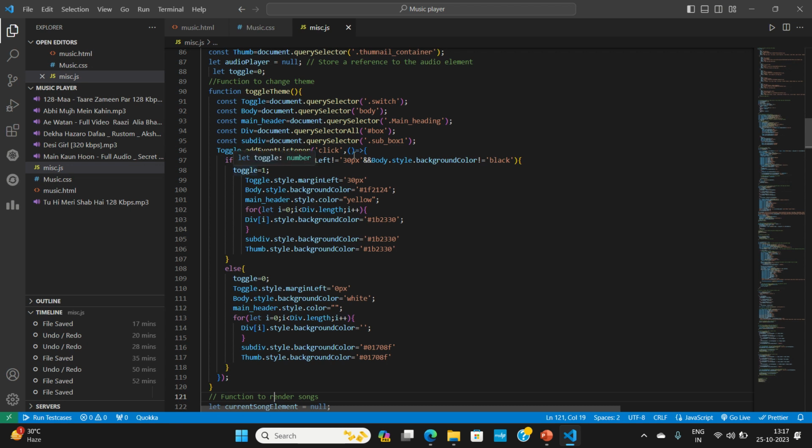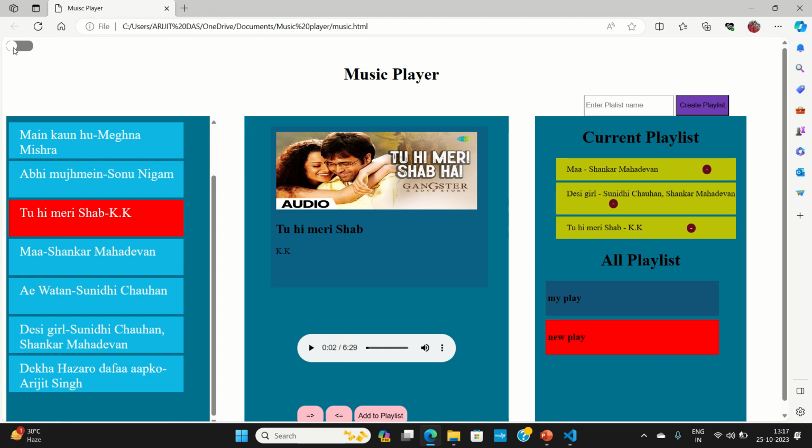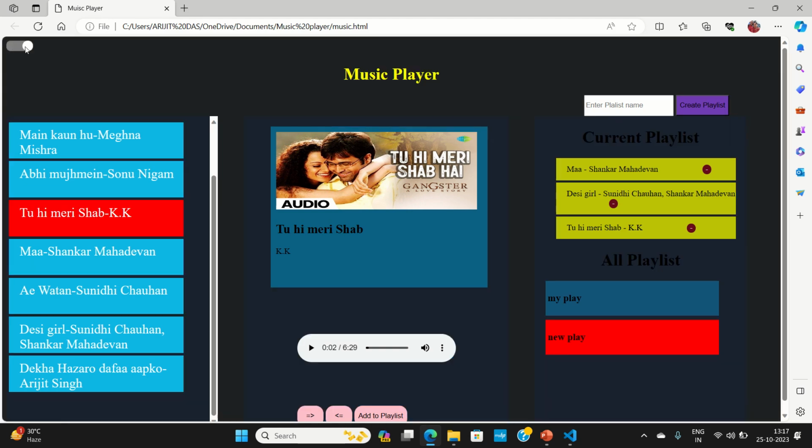And for that, see here, if toggle.style.marginLeft is equal to 30 pixels. So basically, when it is getting towards 30 pixels, 30 pixels is the measurement of this distance.